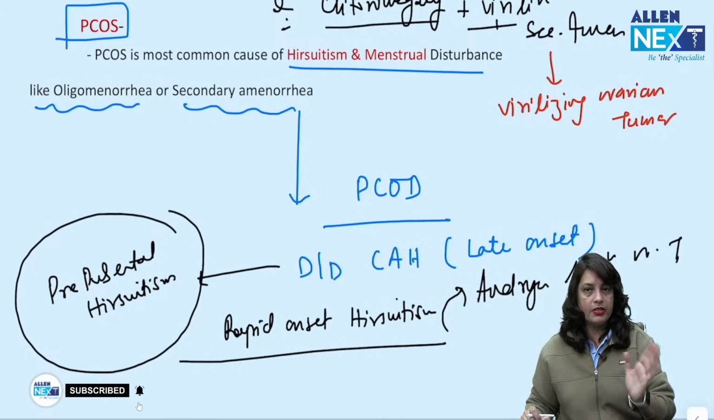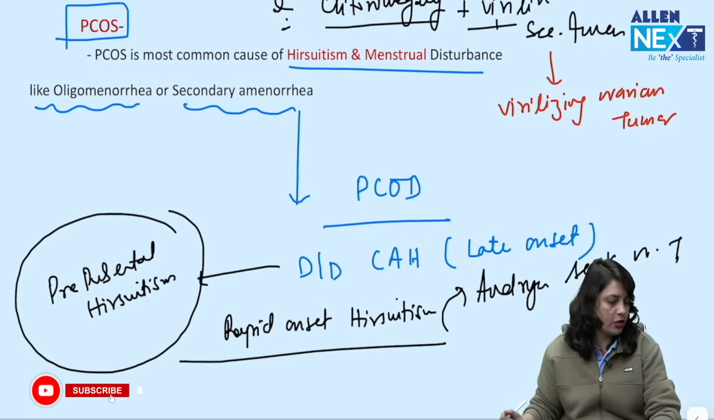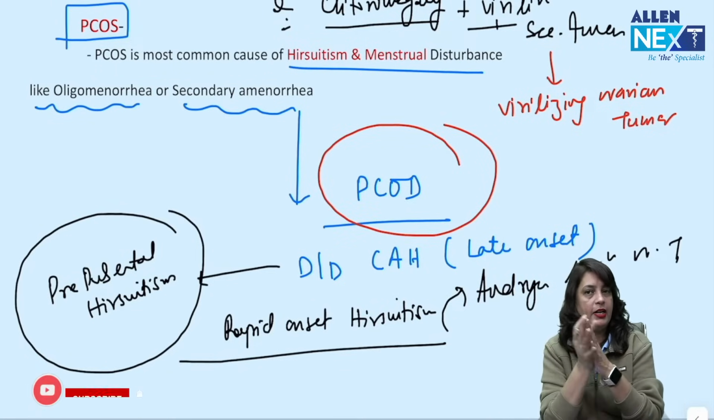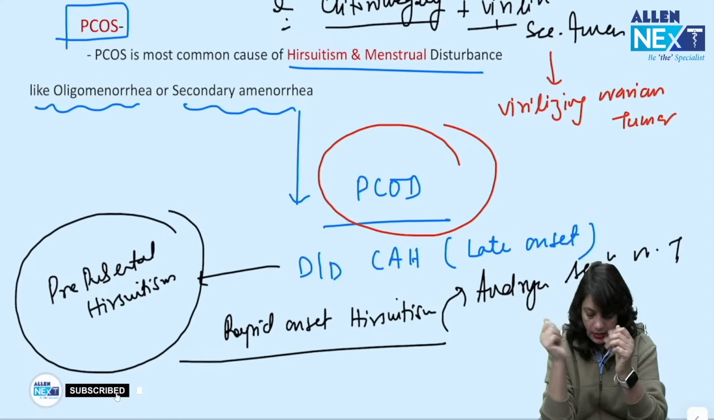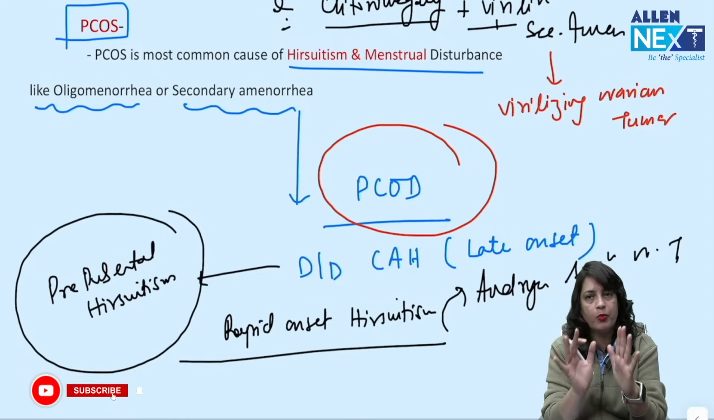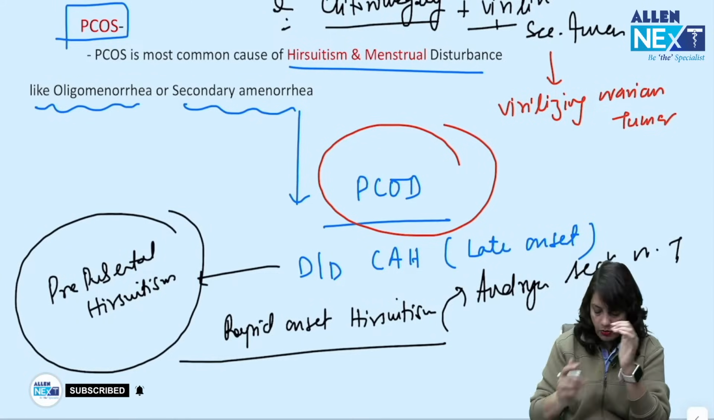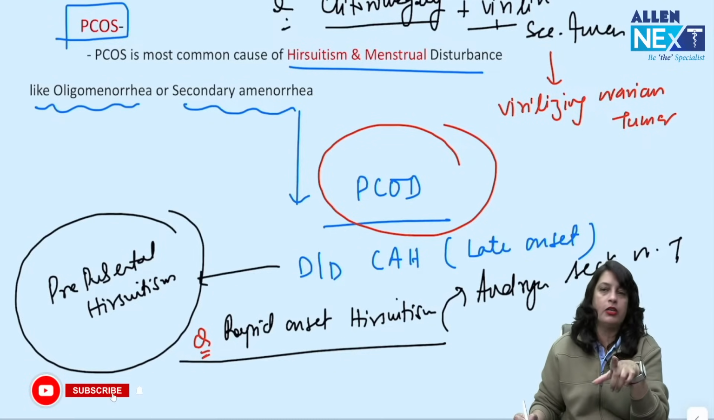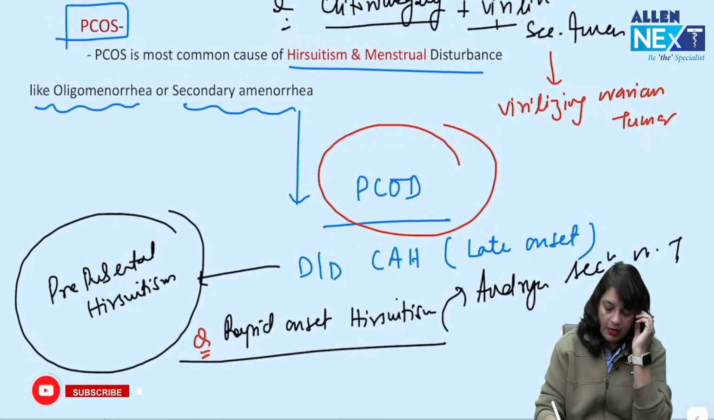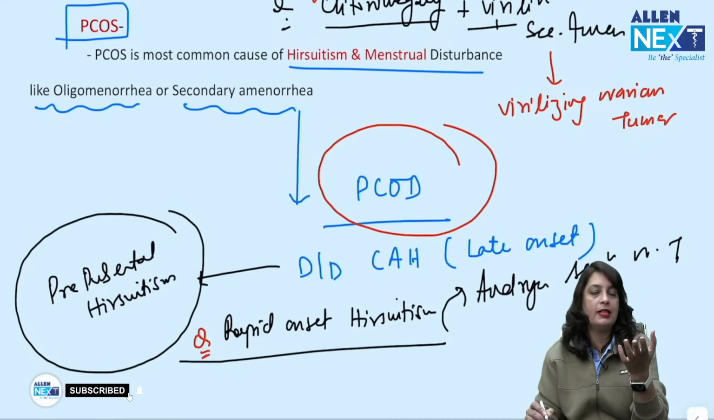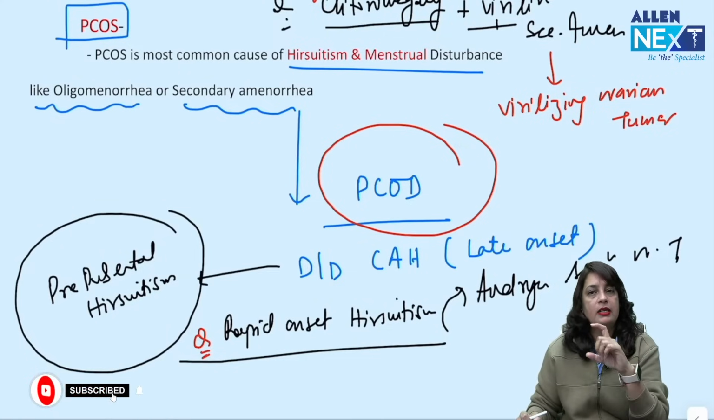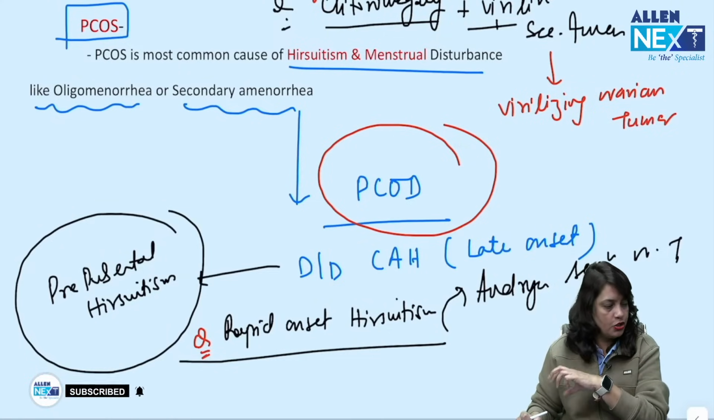Hirsutism, menstrual disturbance, young patient, provided other causes of hirsutism ruled out, your answer is PCOD. Close differential diagnosis is congenital adrenal hyperplasia, late onset. Then the hint will be prepubertal hirsutism. Third question, rapid onset of hirsutism, then androgen secreting ovarian tumor. If it is a female like 40-year, clitoromegaly, virilization, secondary amenorrhea, voice changes, then that is virilizing ovarian tumors.